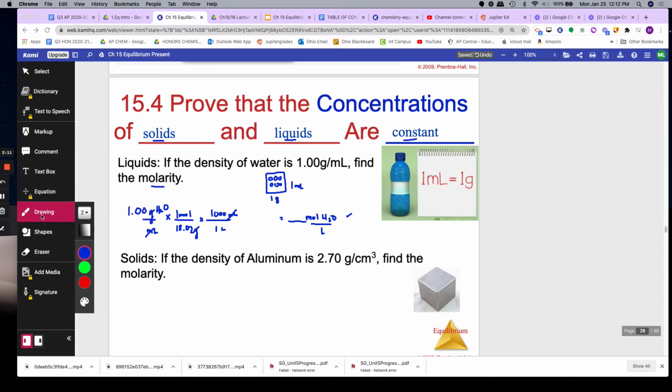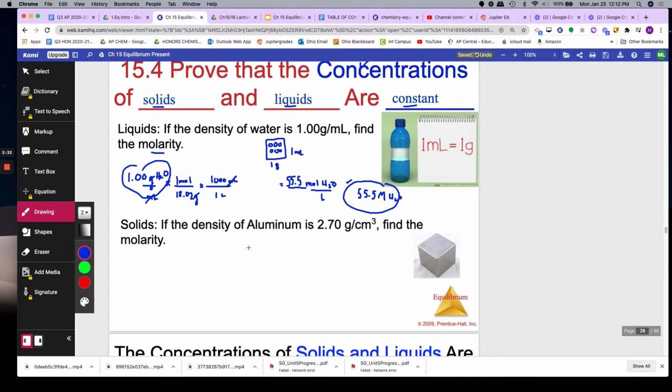Okay, pause the video, do the math. Okay, I got 55.5. And that's the same as 55.5 molar. So I have proven that water's concentration is always going to be 55.5 since the density is constant. It's a property of that matter.